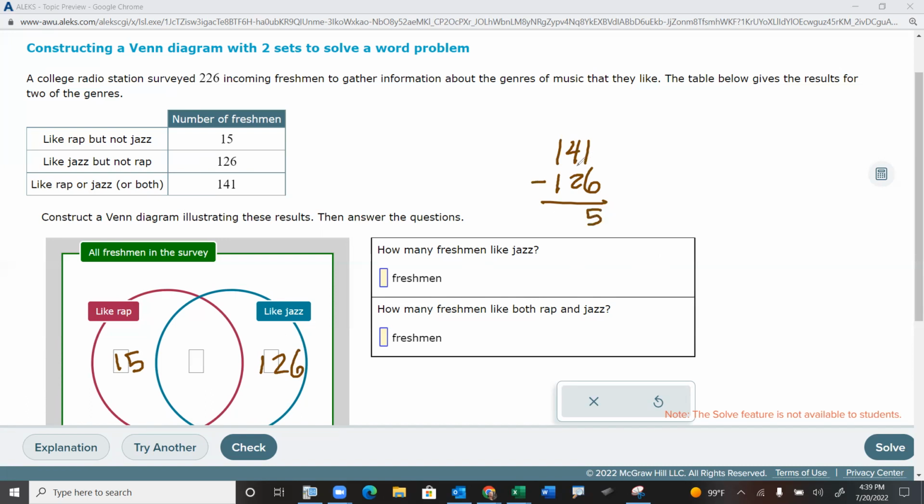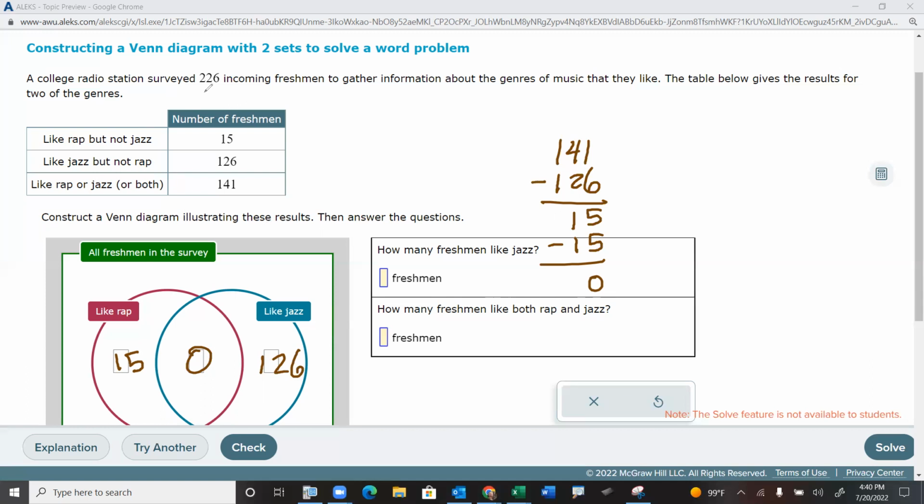So that leaves nobody who likes rap and jazz. Usually you don't get 0. If I got a negative number, it would definitely be wrong, because that wouldn't make sense. But usually you get something more than 0, but you can get 0, that's fine. So we've got all of that.